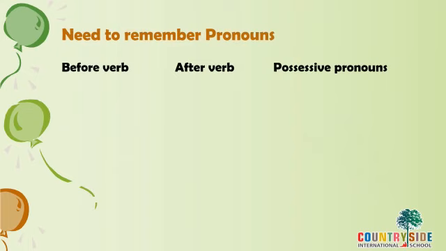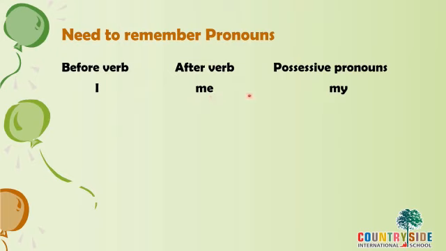Now children, at the end of the chapter, you need to remember the pronouns in this way. If you remember this table, it will be very easy for you. Before the verb, the pronouns used, how they change after the verb, and how they change into a possessive pronoun. So before the verb, when we say I, if it is after the verb, it changes into me.